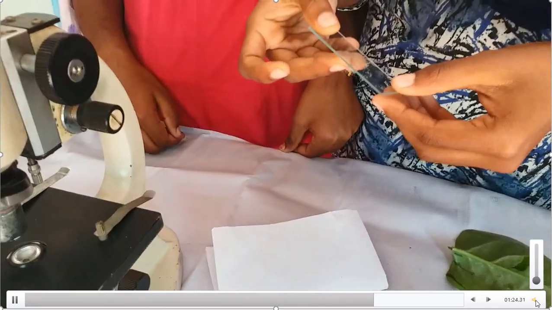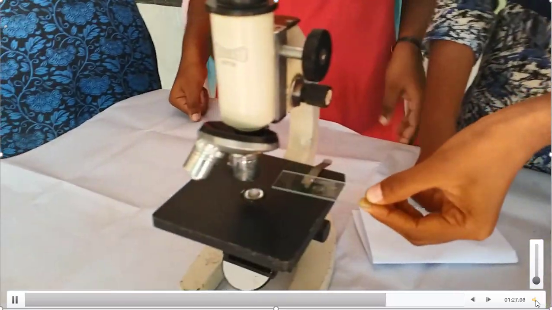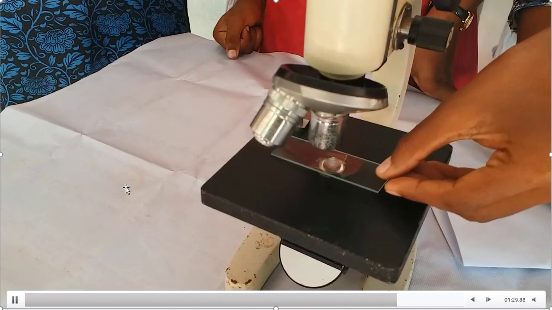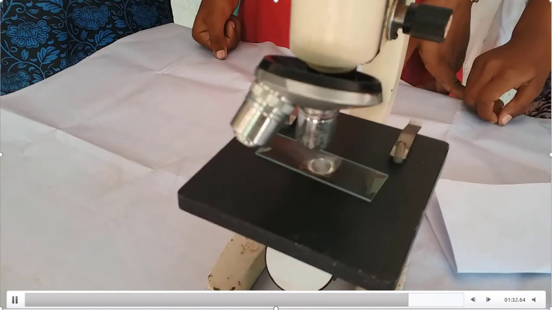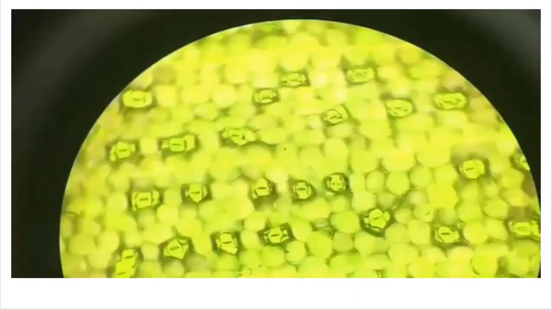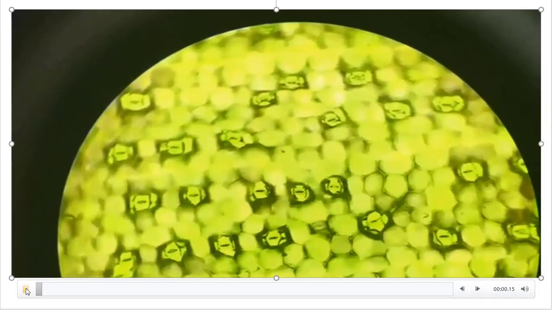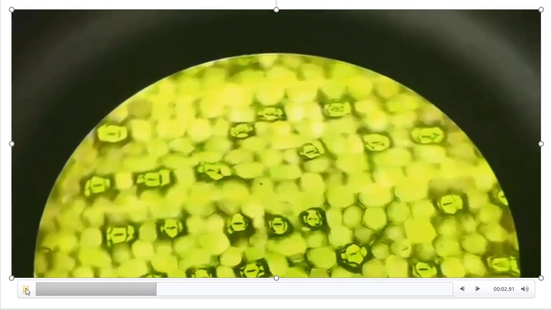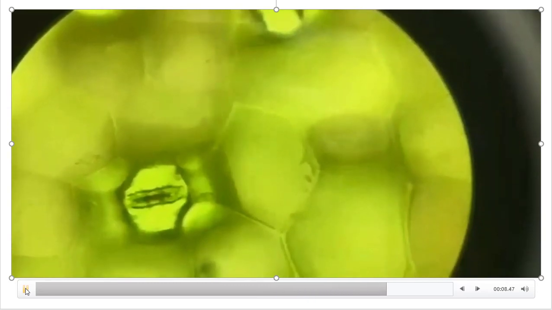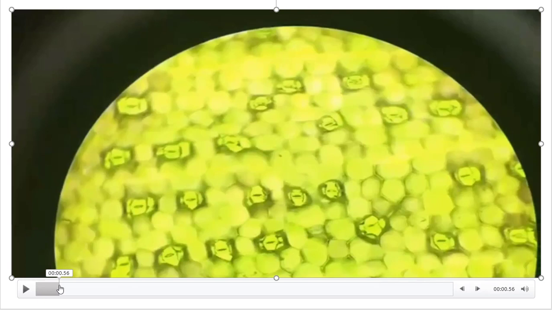Observe the slide under the microscope. Then you will see the arrangement of cells like this. See the arrangement of cells in the lower epidermal cells, the shape, and you are observing the stomata also. See, these are the stomata. They are closed. They are in closed position now.